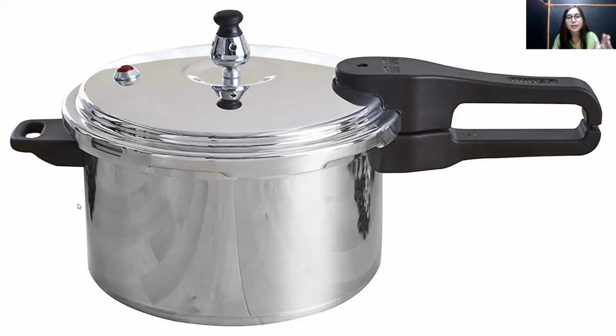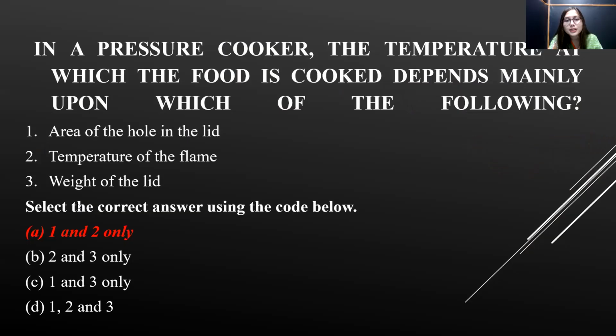That's true. But whether the variation in the weight of the lid is responsible or not: if you change the lid with a different weight, will it affect? No. So the correct answer is that statements 1 and 2 are correct. We shall go with option A.